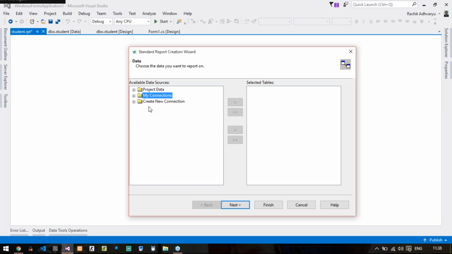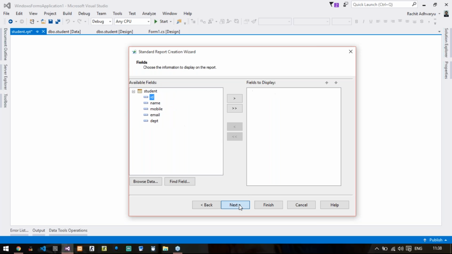Now here you need to add the data source. That means what database you want to show in your Crystal report. So it will be project data. In that it will be ADO.NET dataset and the dataset that you created, that is student, will automatically be fetched here. So click on the first arrow. So this table will be directly entered here. Click on next. Now this dataset contains these many columns. Now you can decide which columns you want to display in your Crystal report, either all or specific ones. Right now I'll go with all, so I'm clicking the second arrow.